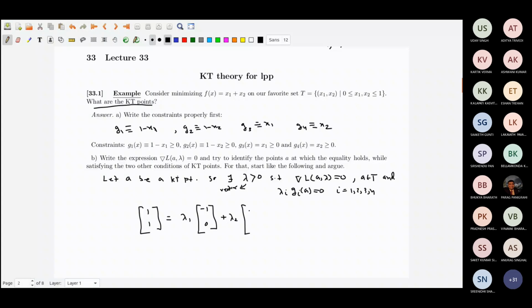Zero minus 1 plus lambda 3 1, 0 plus lambda 4 0, 1. This has to be satisfied. Okay, this is the grad L(A, lambda) equal to 0, means this only. Now for this to be satisfied, because the first coordinate is positive, we must have